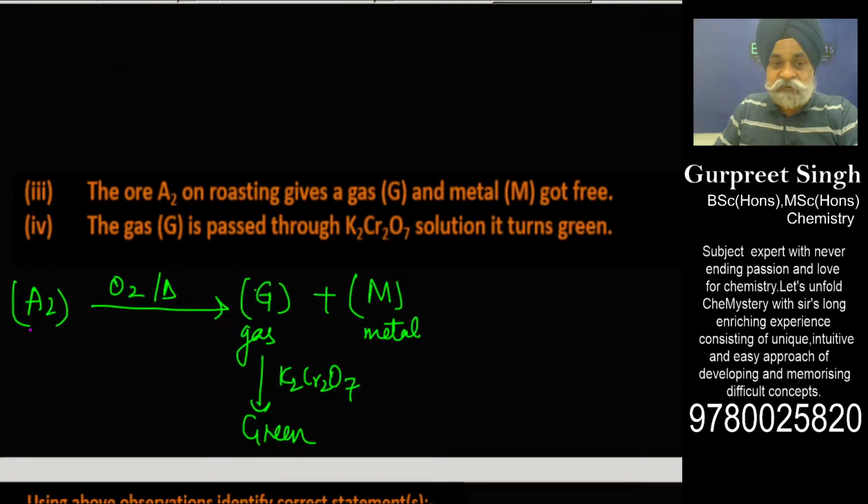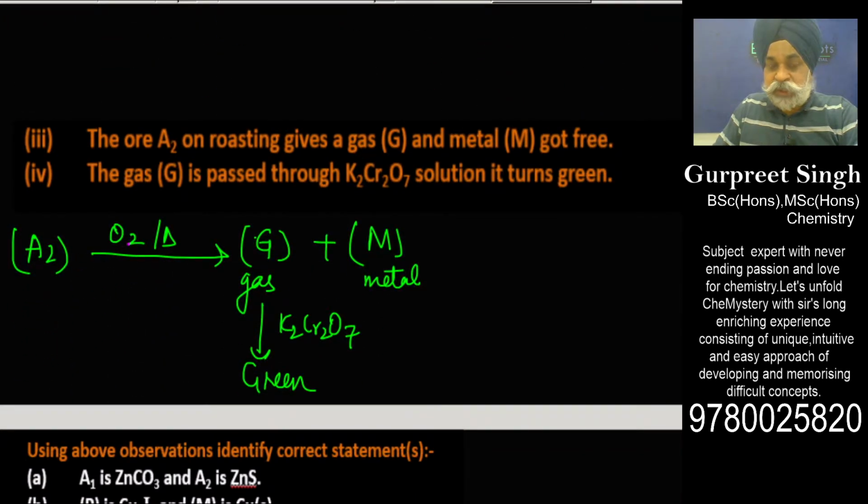Now, what is done for A2? A2 is burnt or roasted in the presence of oxygen at high temperature. It is heated along with oxygen, a gas is produced and the metal is freed. And the fourth observation gives a clear indication: the gas generated in the first reaction decolorizes potassium dichromate, changing its orange color to green. This suggests that the gas can be SO2, because roasting is most of the time done for sulfide ores.